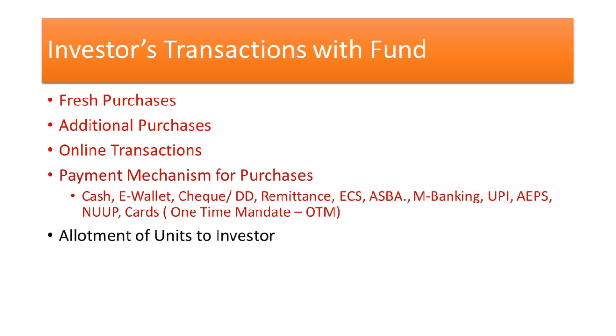And we'll move on to the next one, the allotment of units to the investor. This is the formality to be performed by the particular mutual fund company. Once the application process is all over, they'll be securitized based on the requirement. The units will be allotted on the basis of the requirement made by the people. It can be allotted by way of rupee or by way of units. If it is a fresh purchase, it is always the unit value. If it is a further purchase, it can go with the rupee value or with the unit. It depends upon the request made by the investor with the particular investment company.